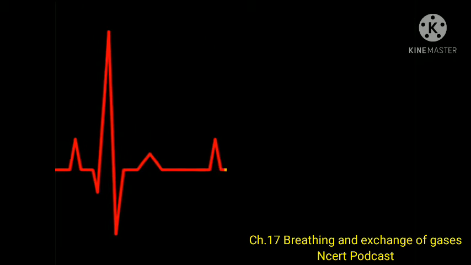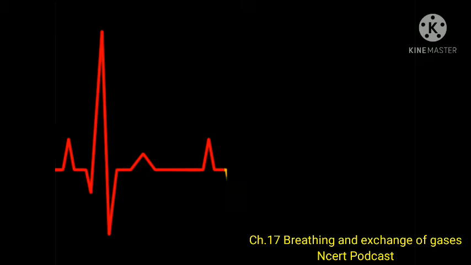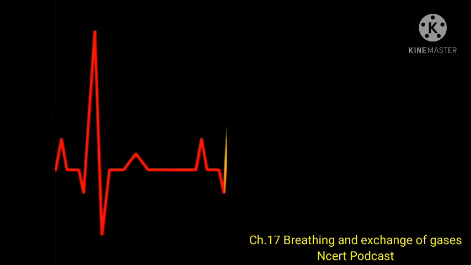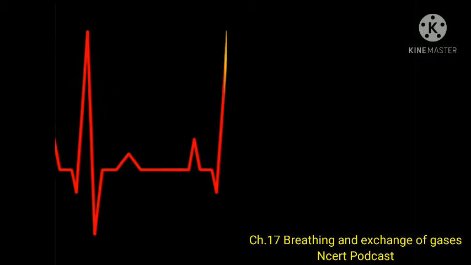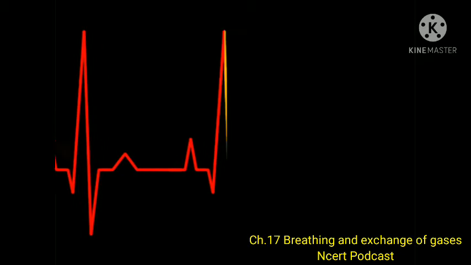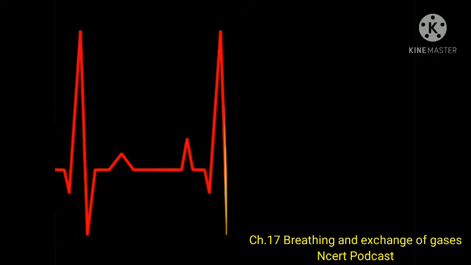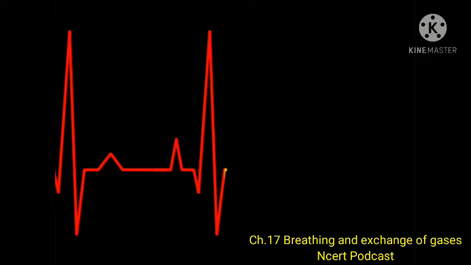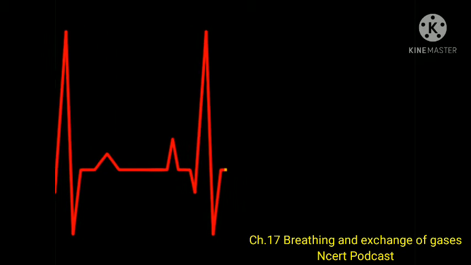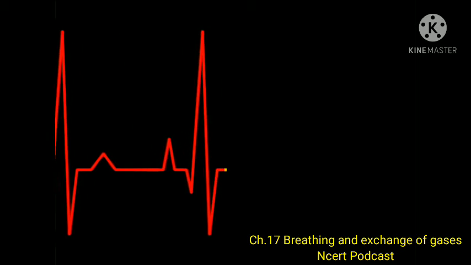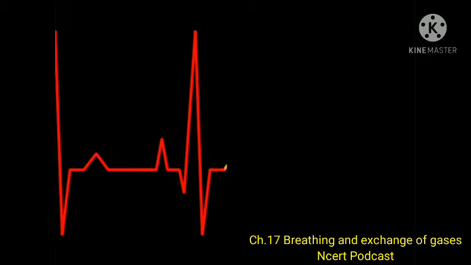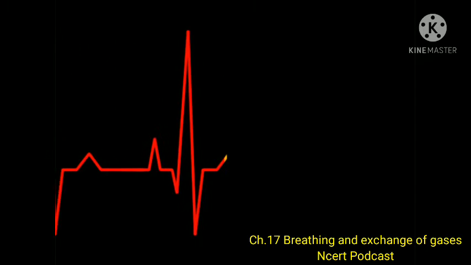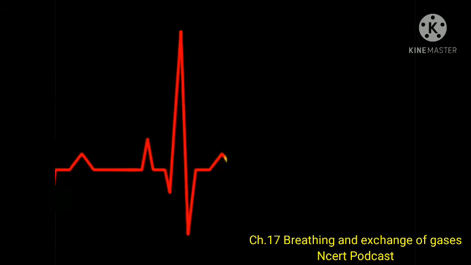17.1.1 Human Respiratory System. We have a pair of external nostrils opening out above the upper lips. It leads to a nasal chamber through the nasal passage. The nasal chamber opens into the pharynx, a portion of which is the common passage for food and air. The pharynx opens through the larynx region into the trachea. Larynx is a cartilaginous box which helps in sound production and hence called the sound box. During swallowing, glottis can be covered by a thin elastic cartilaginous flap called epiglottis to prevent the entry of food into the larynx.